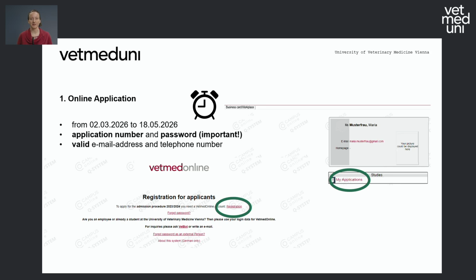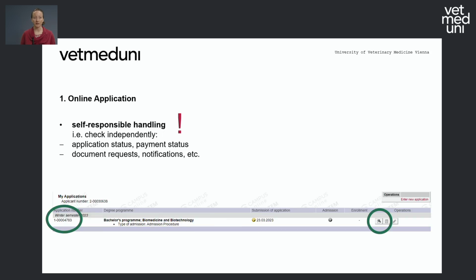Also, please remember the password that you set, because you will need to check your online application status several times. You are also asked to provide a valid email address and phone number. Please make sure that you choose an email address that is valid and active at least until September 2026, otherwise you might miss some important information. Once you've done all that, you are registered on the platform.